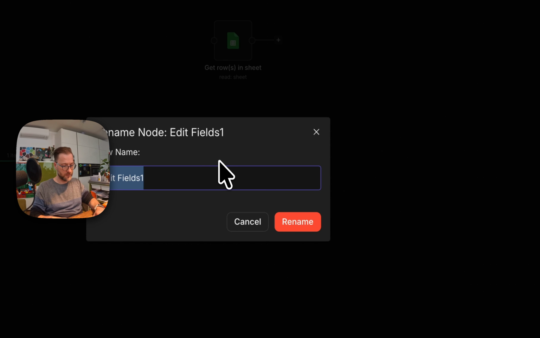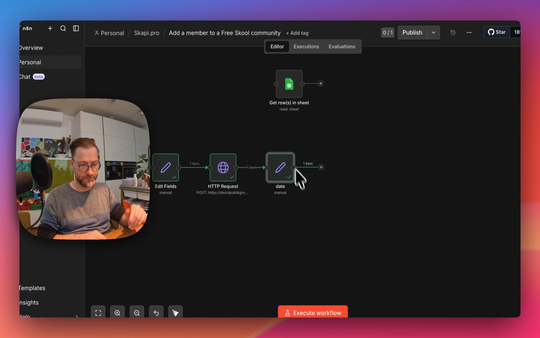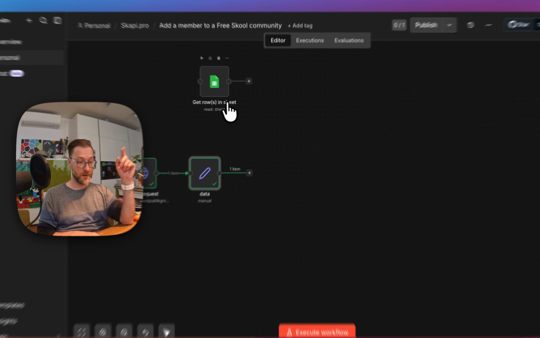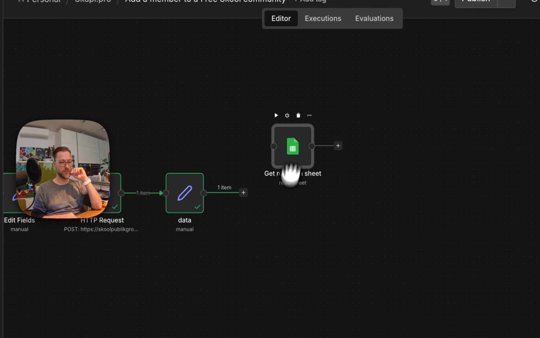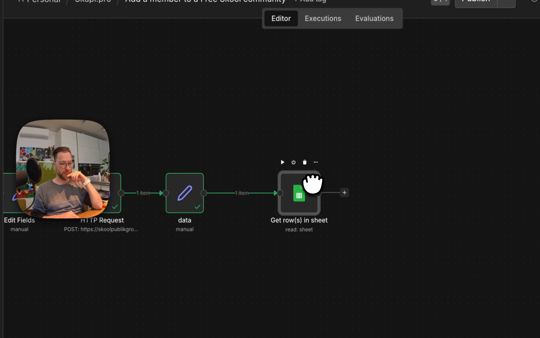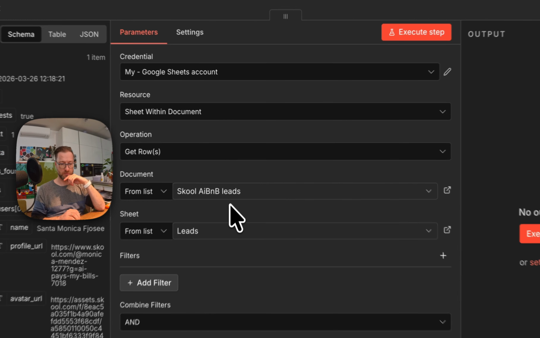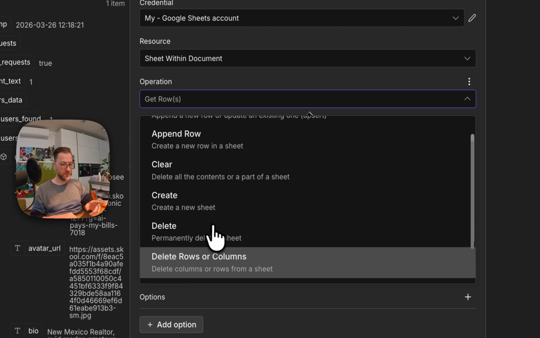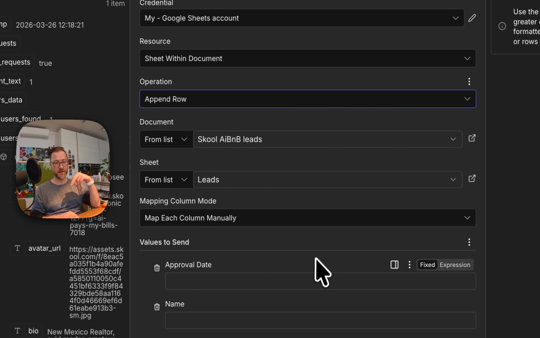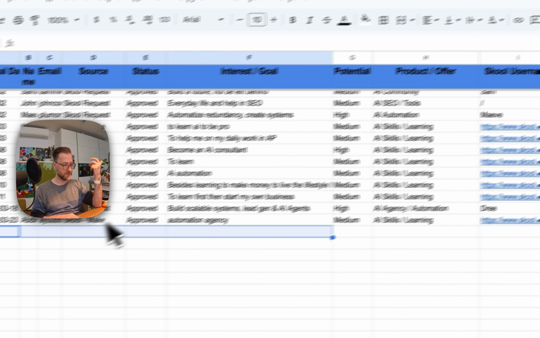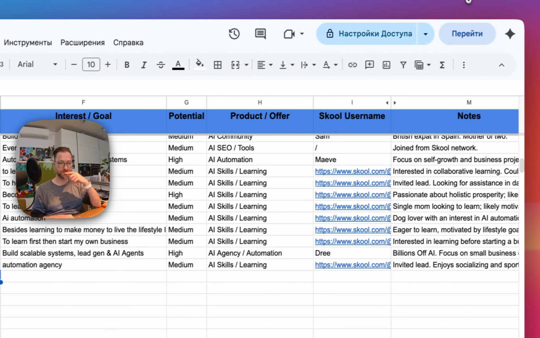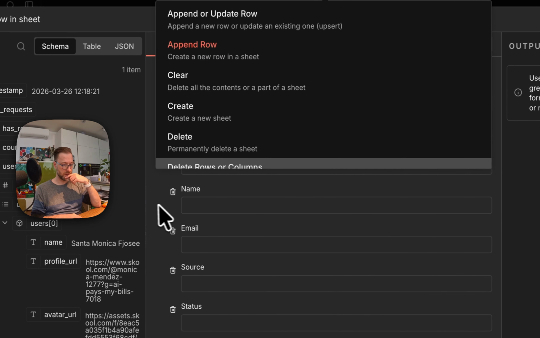I'm gonna just rename this to date, or sorry, just keep it. And now I need to take this information over here and parse it to my sheet. But I don't want to make any changes over here, so I'm gonna just take this node and switch it from Get Row. I will append a row. So we're gonna add this information to the next row after, well, it says 45, you don't see it. So over here we're gonna have this new person. And we need to check everything by ourselves.